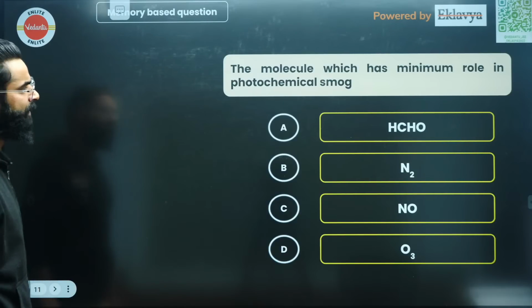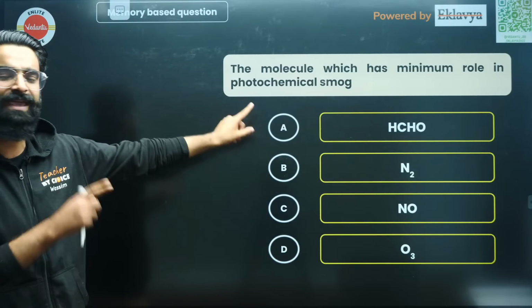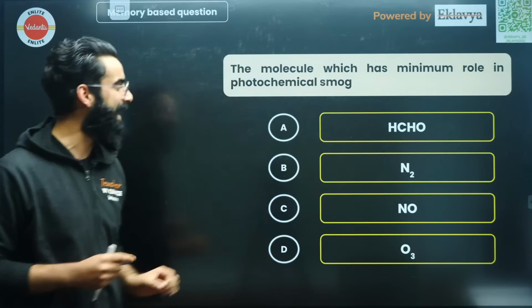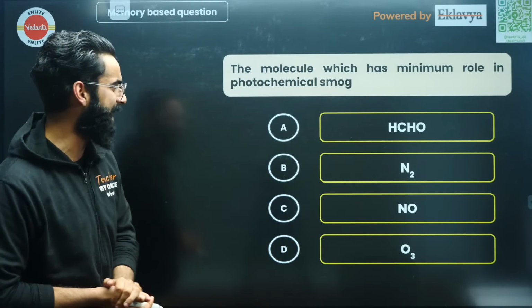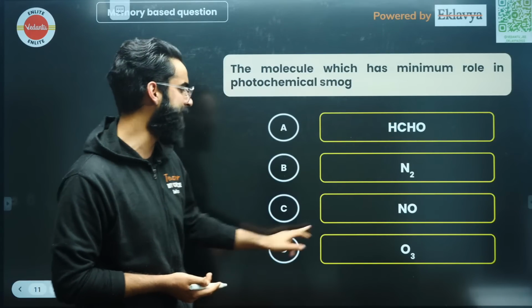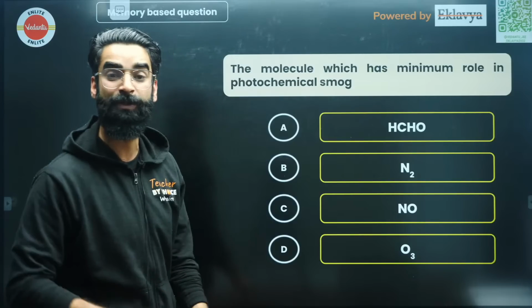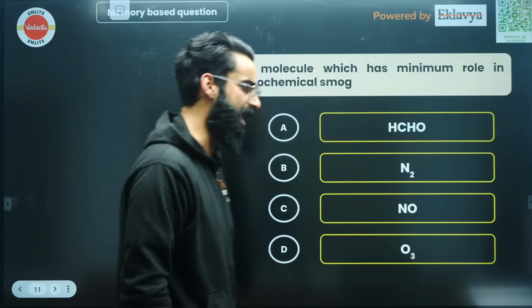Alright people, moving on to one more. The molecule which has minimum role in photochemical smog. Again, the question directly from your NCERT, my dear people. Which of the following molecules is going to have the minimum role in photochemical smog? Is it going to be HCHO? No way. It has got the maximum role. Is it going to be NO? No way. Is it going to be O3? No. If there is only one molecule, that is N2, which has minimum role in photochemical smog.